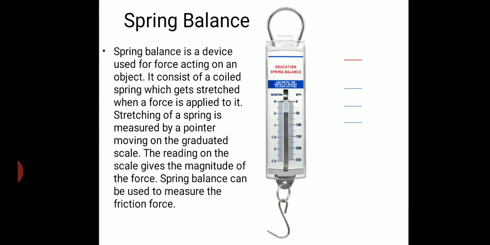Stretching of the spring is measured by a pointer moving on the graduated scale. So when a load is added to the hook of the spring balance, the spring elongates and the pointer on the scale shows the graduation. The scales are given in Newton and grams. This type of spring balance can measure 0 to 2.5 Newton, and on the gram scale 0 to 250 grams. So the reading on the scale gives the magnitude of the force. So a spring balance can be used to measure the friction force.